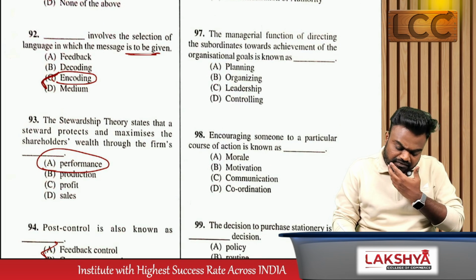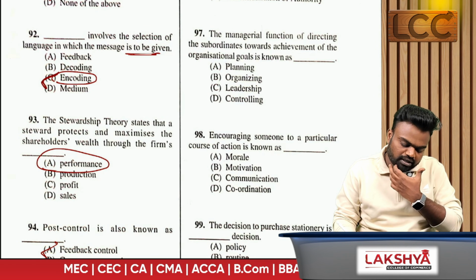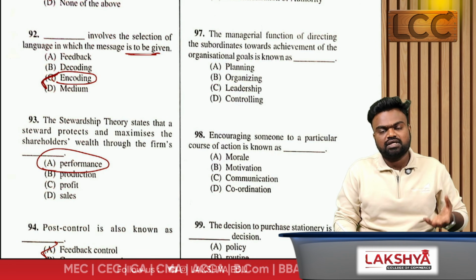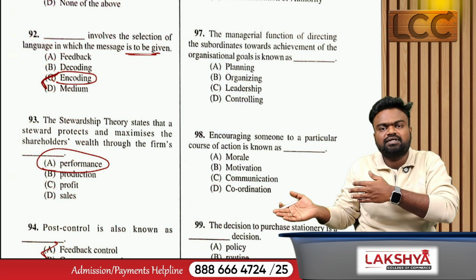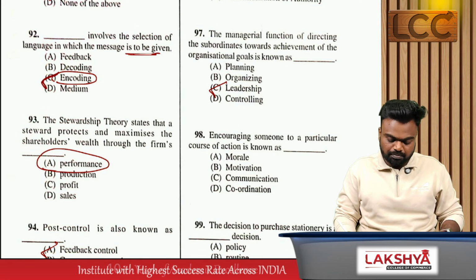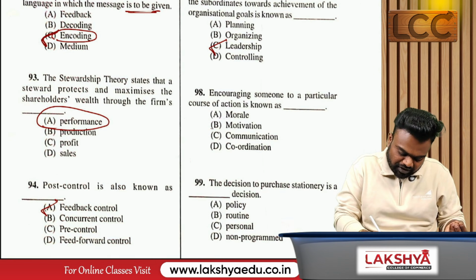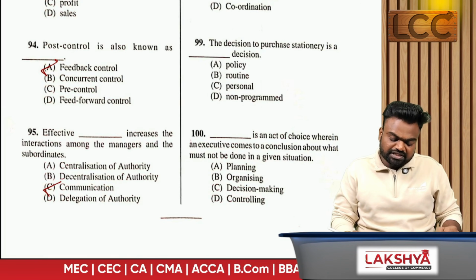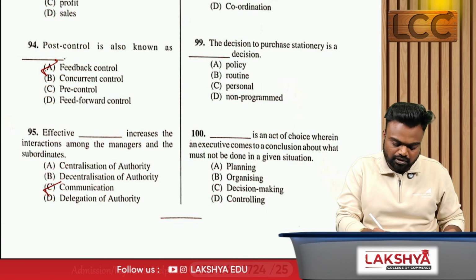The managerial function of directing the subordinates towards achievement of the organization goal is known as. So there is a person who is influencing the people to achieve a particular task. He is called a leader. So that is called leadership. Encouraging someone to do a particular task is called motivation. Option B. The decision to purchase stationery is routine or non-routine? That is a routine thing.